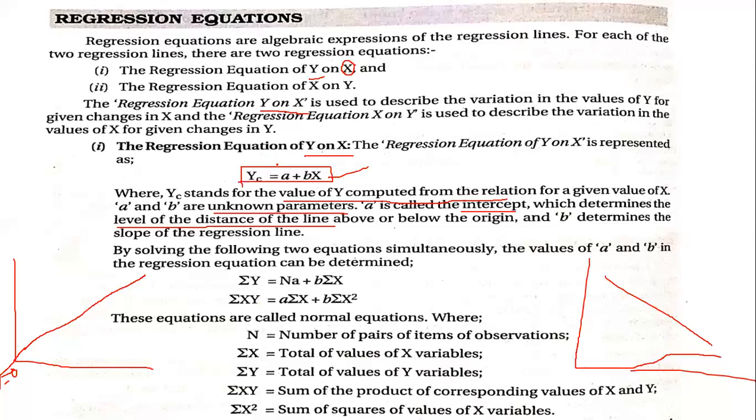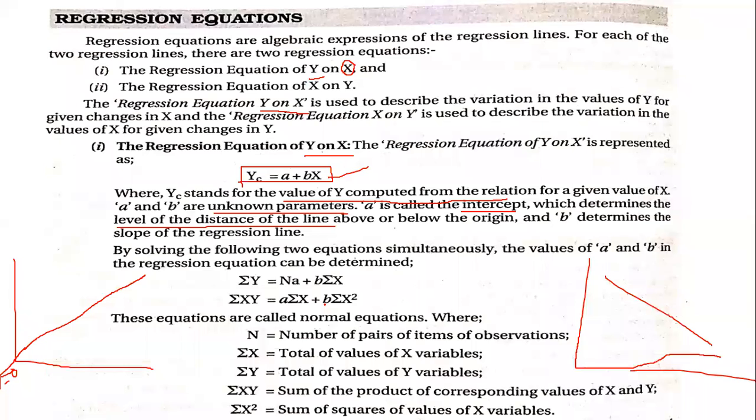We have to derive two equations and solve them simultaneously. To derive them, we require these values which you can see here. Once we solve them simultaneously, we get the values of a and b. So a is the intercept, b is the slope of the regression line.